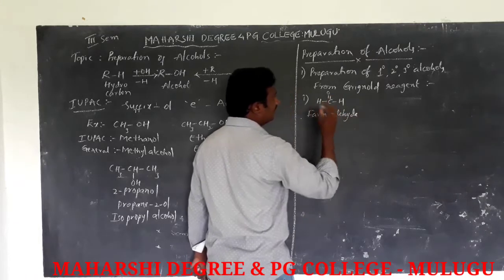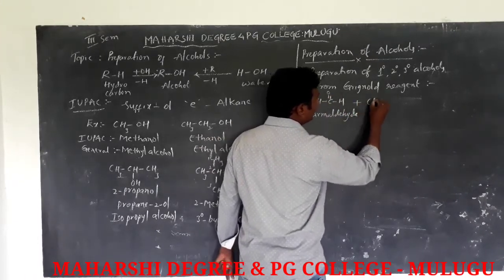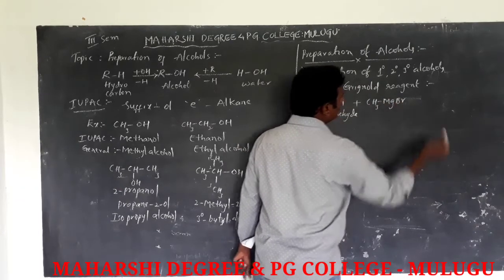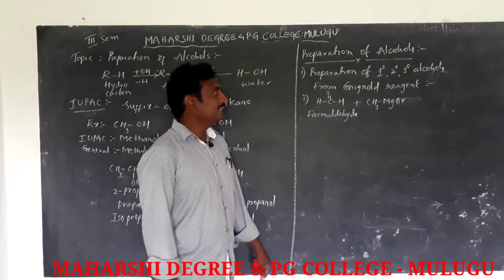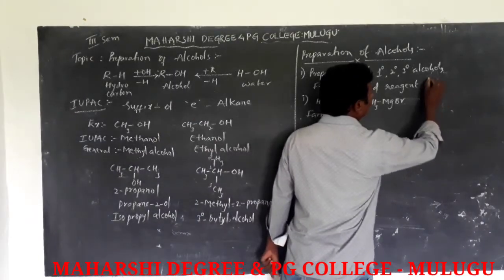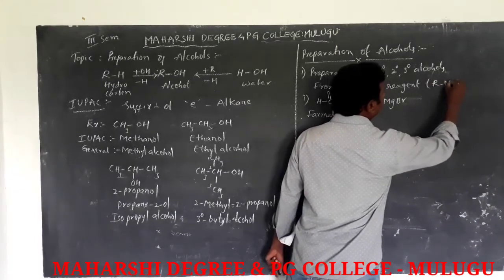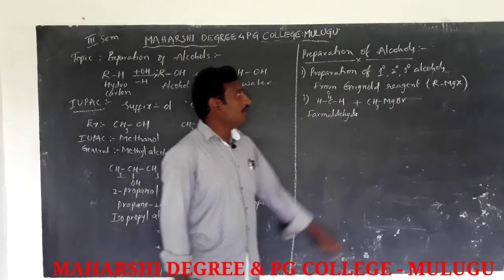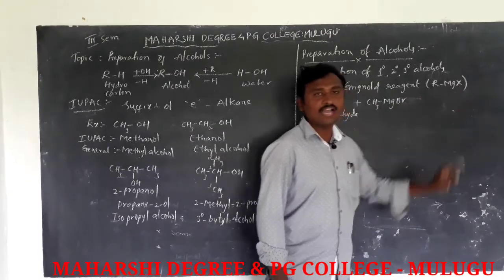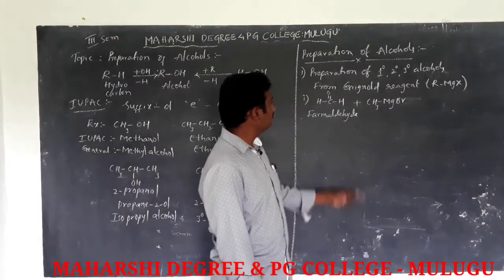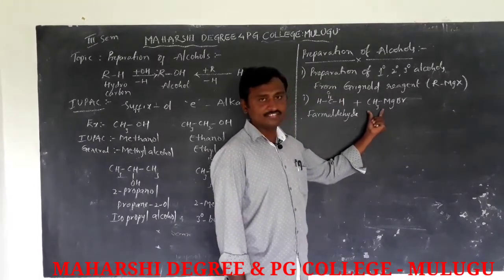The formaldehyde reacts with the Grignard reagent. Alkyl magnesium halide is known as Grignard reagent.